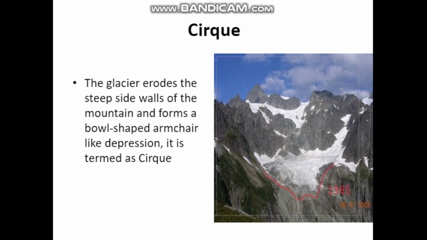So what is called cirque? The glacier erodes the steep side walls of the mountain and forms a bowl-shaped armchair-like depression. It is termed as cirque. There is one question also. What do you mean by cirque? Cirque means the glacier erodes the steep side walls of the mountain and forms a bowl-shaped armchair-like depression. The important point is it forms a bowl-shaped armchair-like depression. It is termed as cirque.